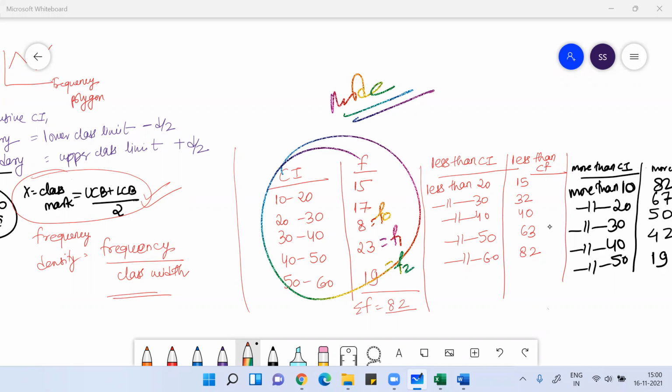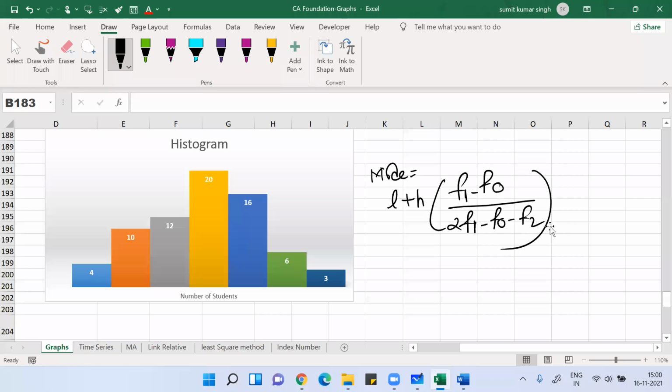Any doubt, anyone? So this mode, graphically how to find this? Sorry, mathematically this is the formula. Graphically you can find the mode very easily. You don't have to do anything. Simply take the histogram bar which has the maximum frequency and join its diagonals. The point where these two diagonals meet will give you the mode.